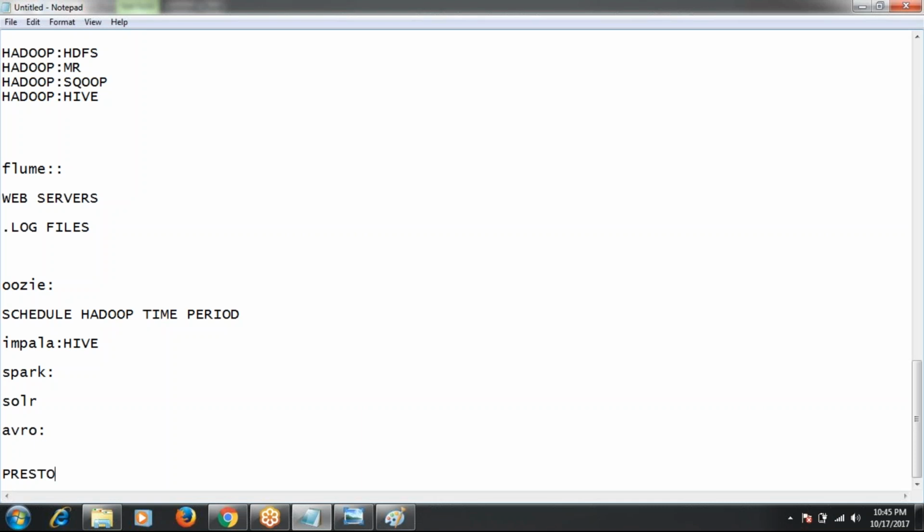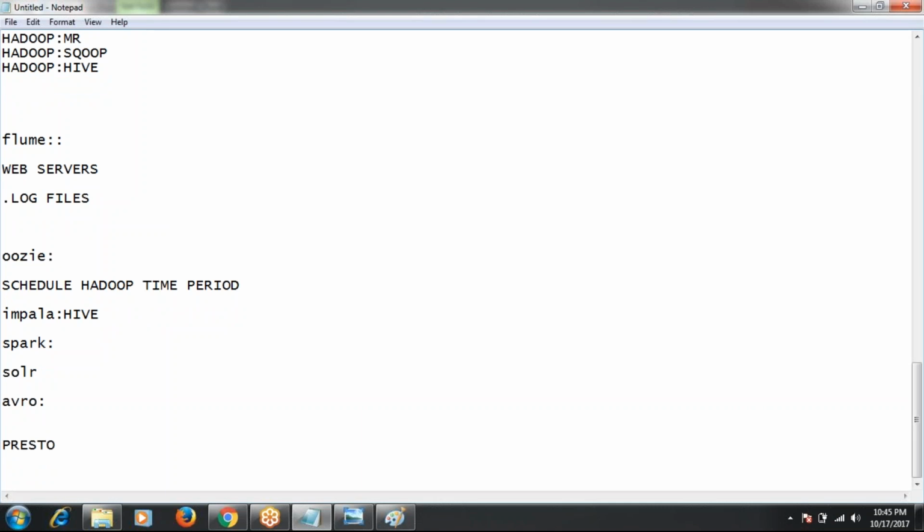There are two more, like Mahout, which is used for mathematical analytics. Mahout and the R language are also used for analytics.